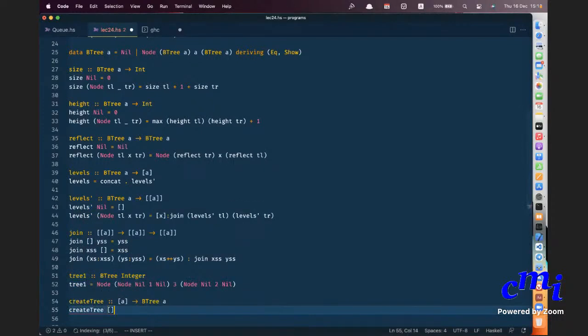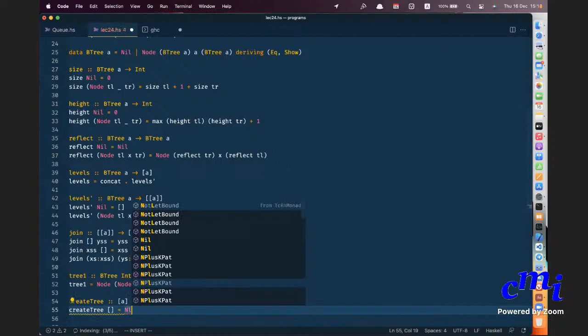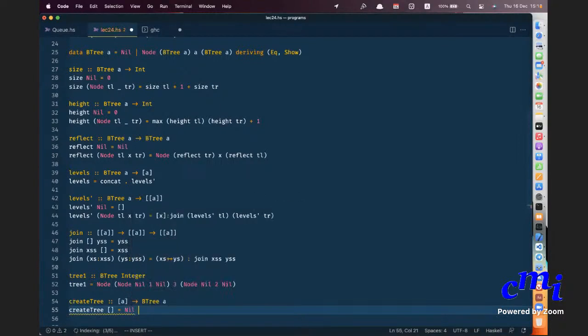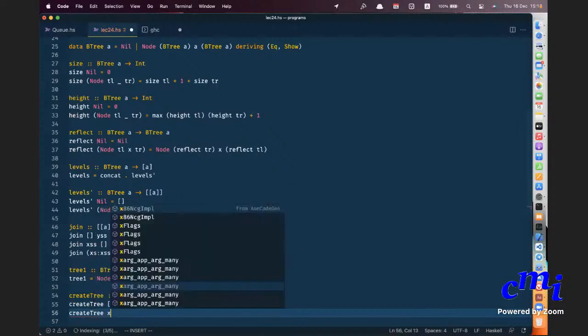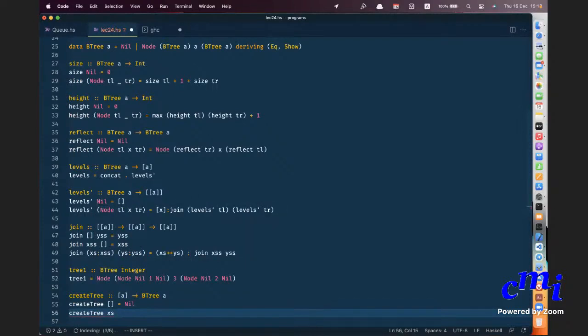So create tree of empty list is what? I want to create a tree, some random tree with these inputs. Nil. Okay. So create tree of x's. There are various choices I can make. I can, for instance, say if it's x colon x's, I will say node x, node nil x, create tree x's. Is it clear? So this is one choice.